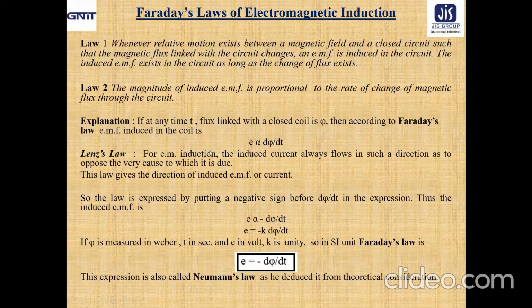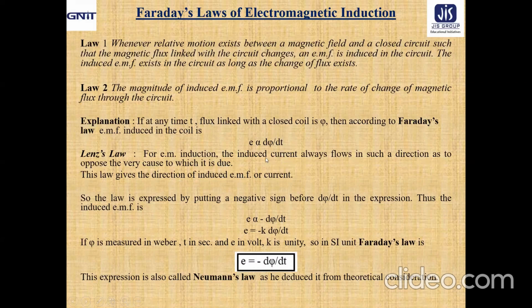Now, for electromagnetic induction, according to Lenz's law, we all know that the induced current always flows in such a direction as to oppose the very cause to which it is due. Naturally, it will give the direction of the induced EMF or the current.